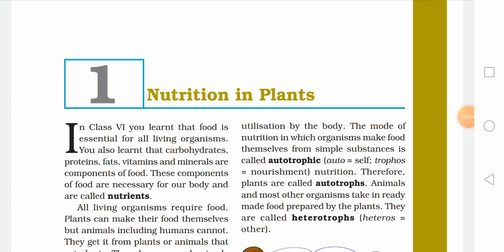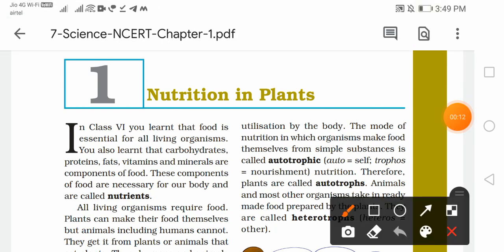Today we are going to start with the new topic, which is nutrition in plants, lesson number 1 for class 7th science. So what do you mean by the term nutrition in plants? Basically, what type of nutrition do plants have, right? The process by which they prepare their food, photosynthesis. We are going to have a deep discussion on the photosynthesis process in this chapter.